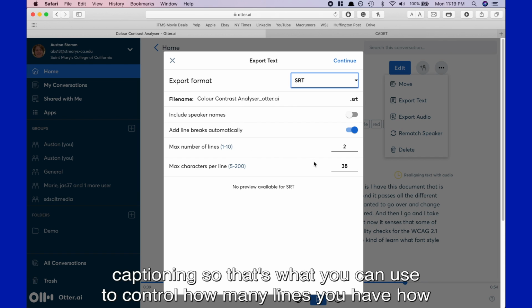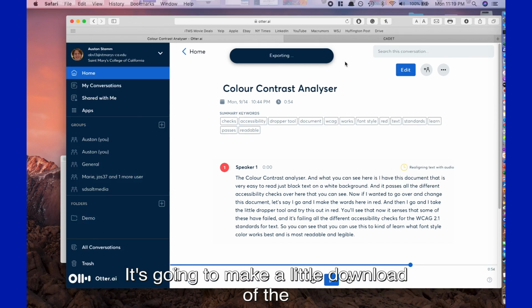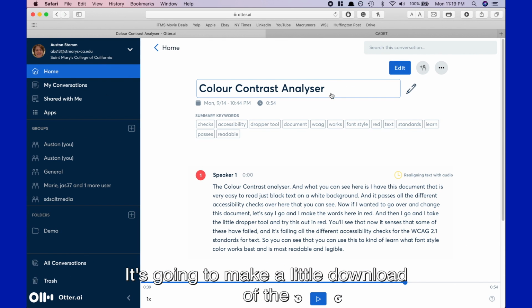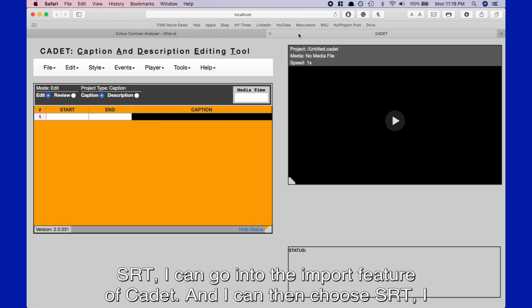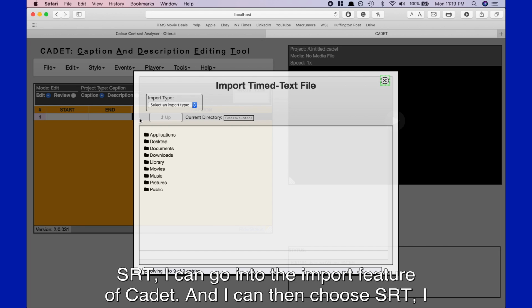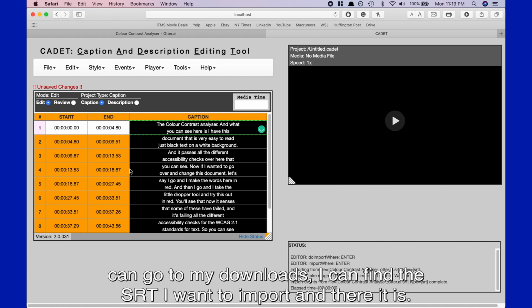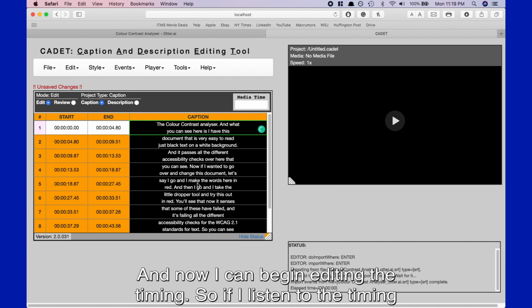You can control how many lines you have, how many characters per line. I'm going to say it's all fine. Click continue. It's going to make a little download of the SRT. I can go into the import feature of Cadet, and I can then choose SRT. I can go to my downloads. I can find the SRT I want to import, and there it is. And now I can begin editing the timing.